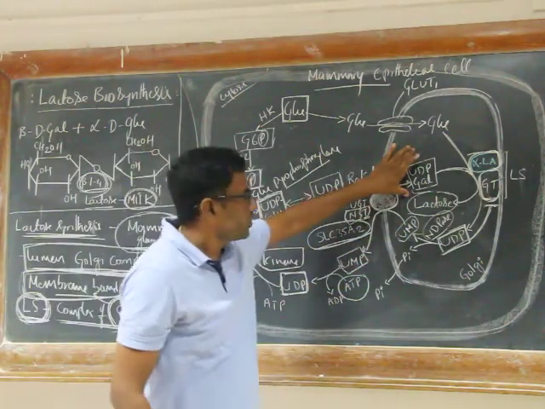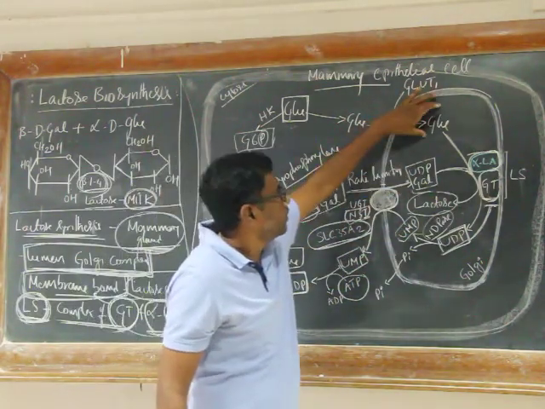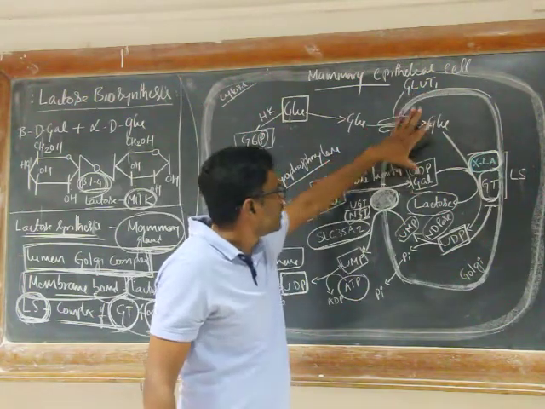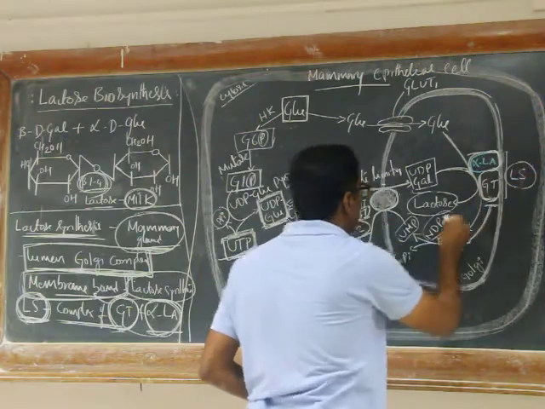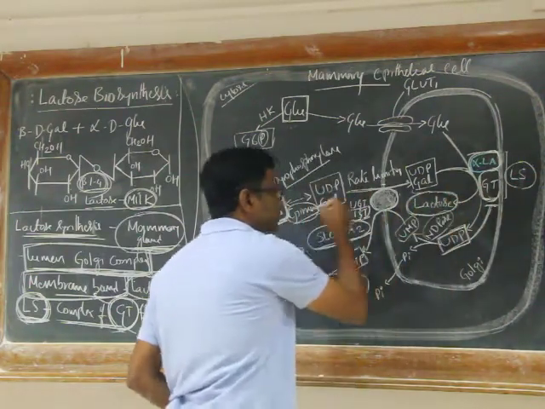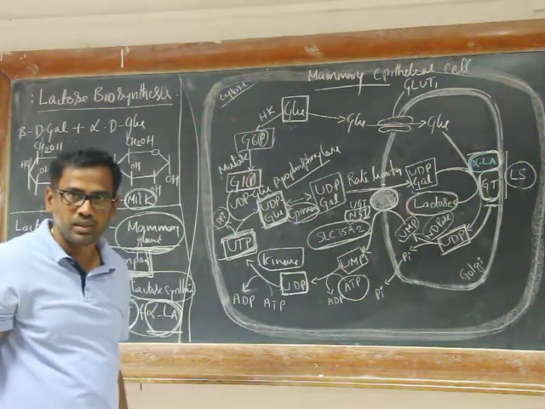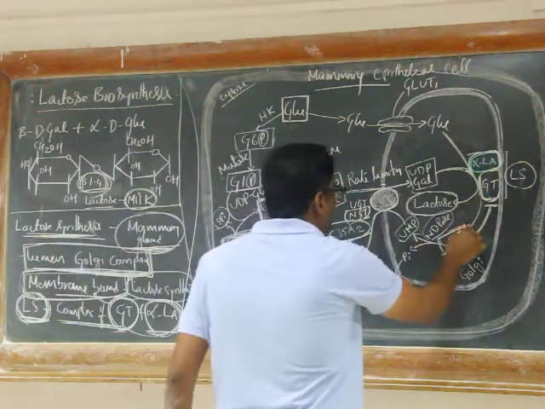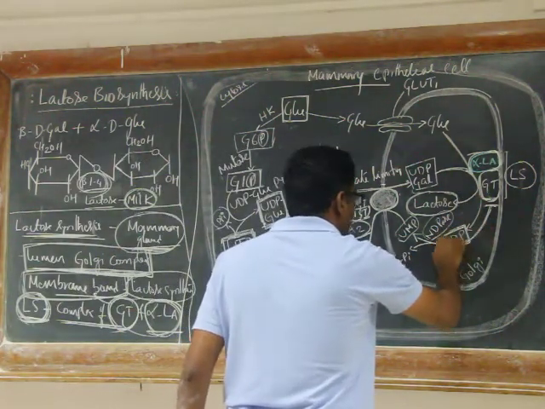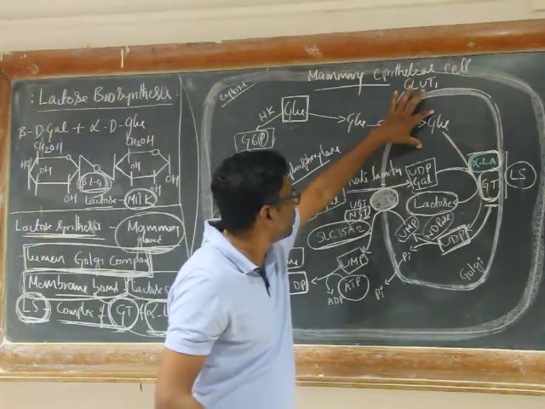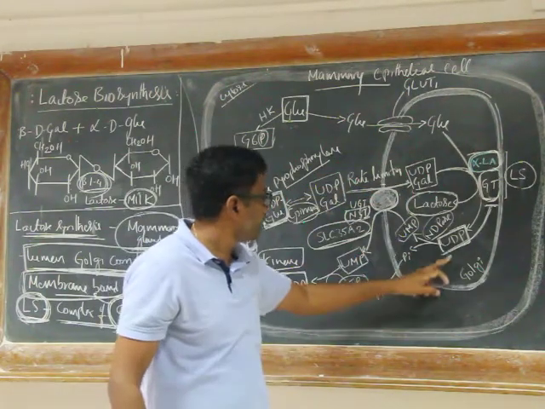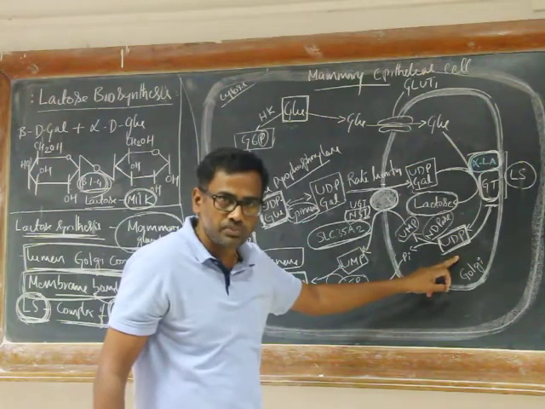The transportation of UDP galactose into the lumen is a rate limiting step in the synthesis of lactose. Now UDP galactose in the lumen and glucose in the lumen, these two are condensed by the action of lactose synthase and form lactose. Right? Lactose and UDP are released. UDP galactose and glucose condense to form lactose and then end up with UDP.